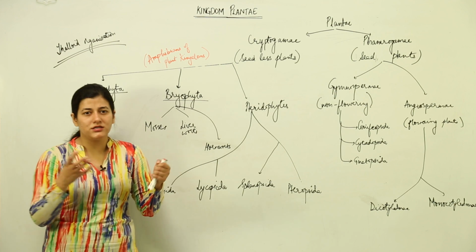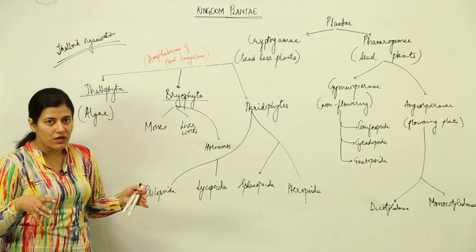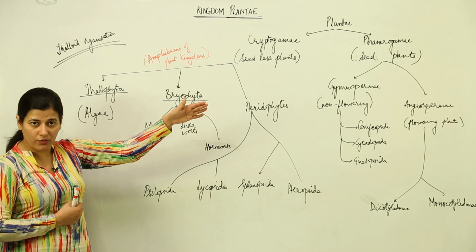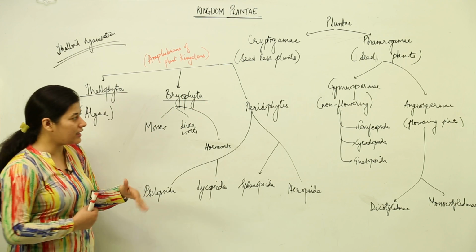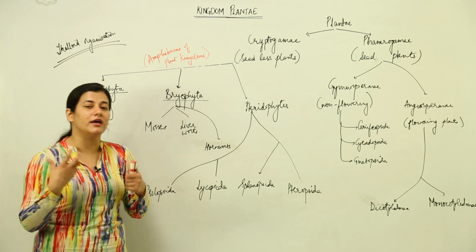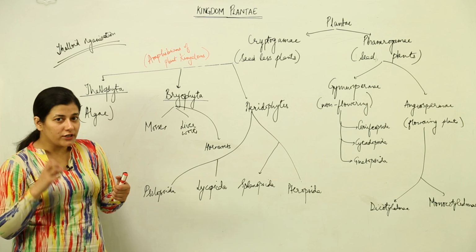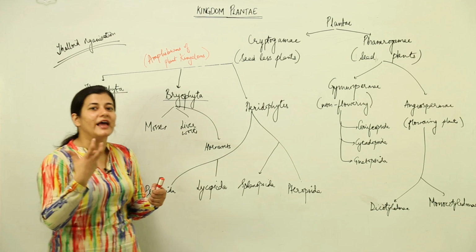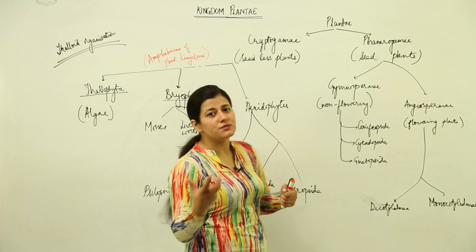They have confined their characteristics to a particular spectrum, and that's why they could not get as advanced as the phanerogams got, and as diverse. When I say advanced, I am referring to that particular class which is highly diverse in nature. And for diversity, you need to develop certain characters which make you more adaptable to given conditions. That is part of evolution.